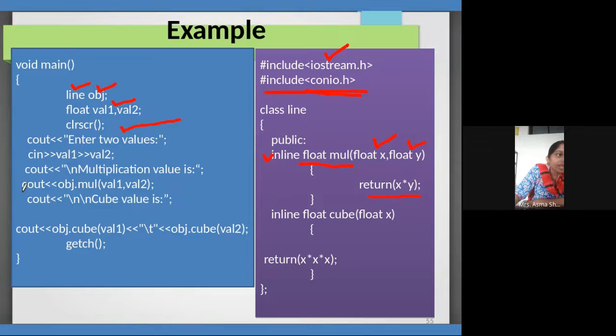Seen here, we have directly written the object call with cout. It is not its syntax. Because only here the return type is there, we have written this, students.